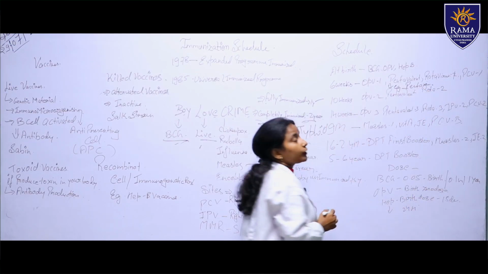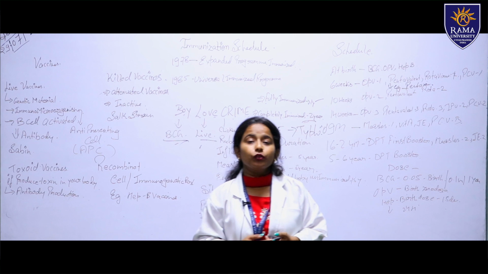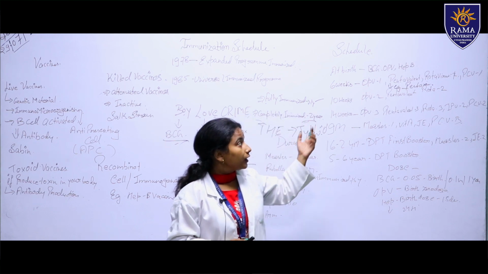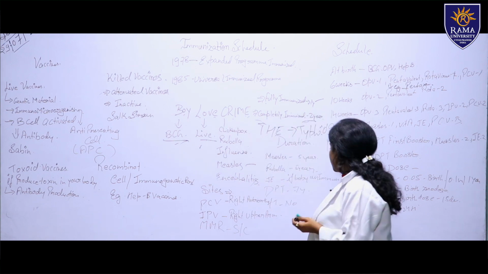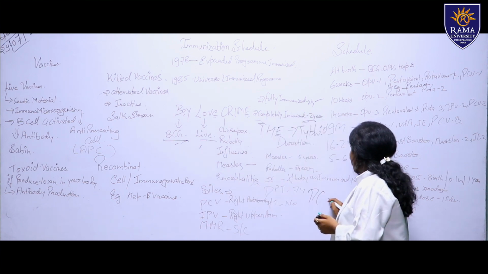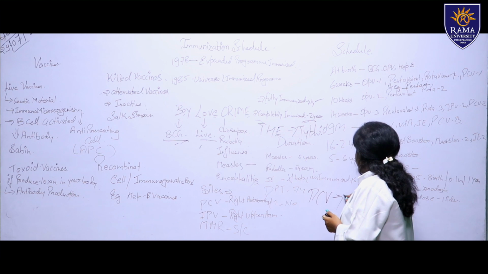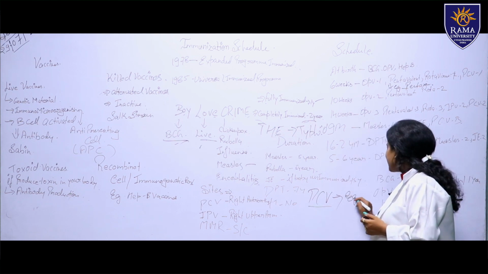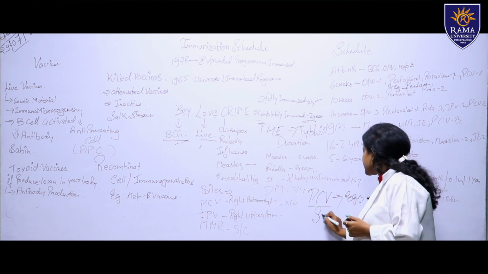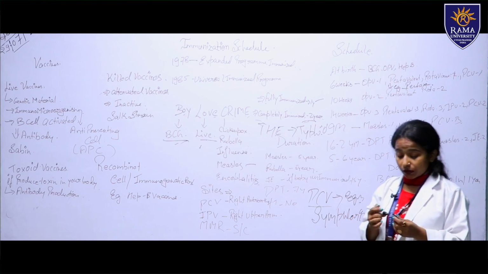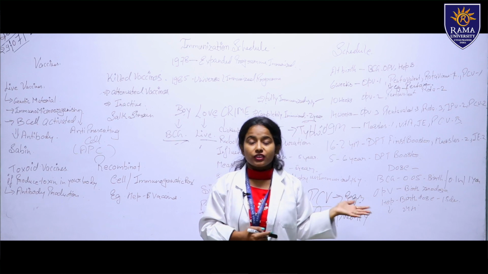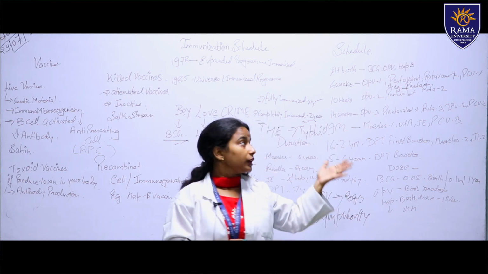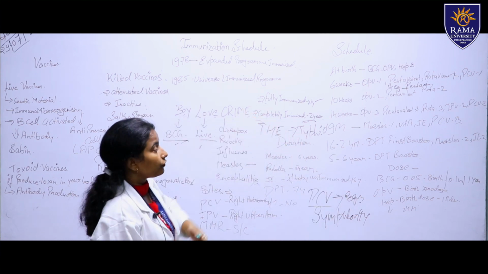Then under this, rotavirus. Rotavirus we have to give to prevent diarrhea. Then PCV, the pneumococcal conjugate vaccine. An example of this vaccination is Synflorix. The PCV vaccination comes under Synflorix. Injection Synflorix we give as the pneumococcal conjugate vaccination.